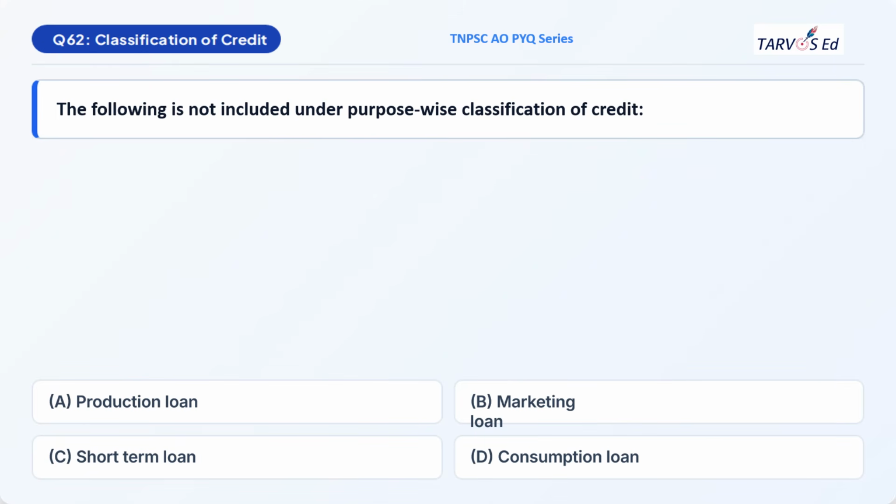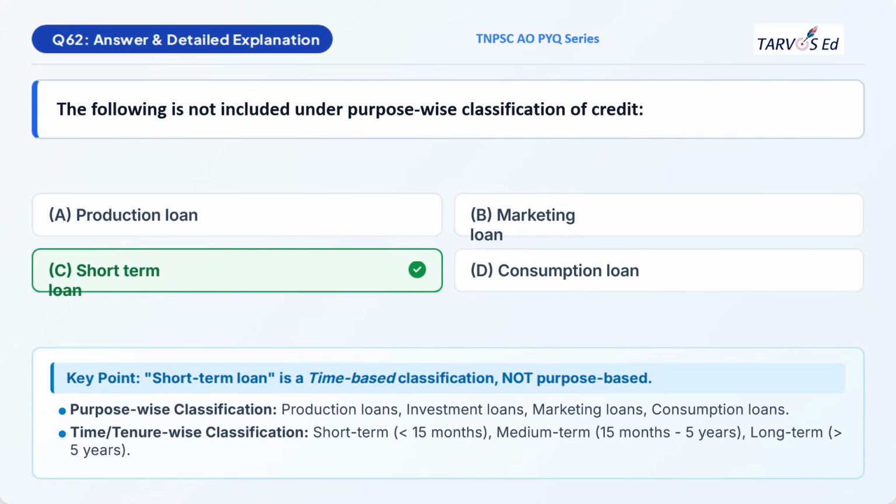By type of classification, there are totally 7 classifications of credit, and under each classification there are different types of credit. So this is very important. You can expect at least 1 or 2 questions from this topic. So make sure you are revising these topics before going to the exam. And we'll see the solution.